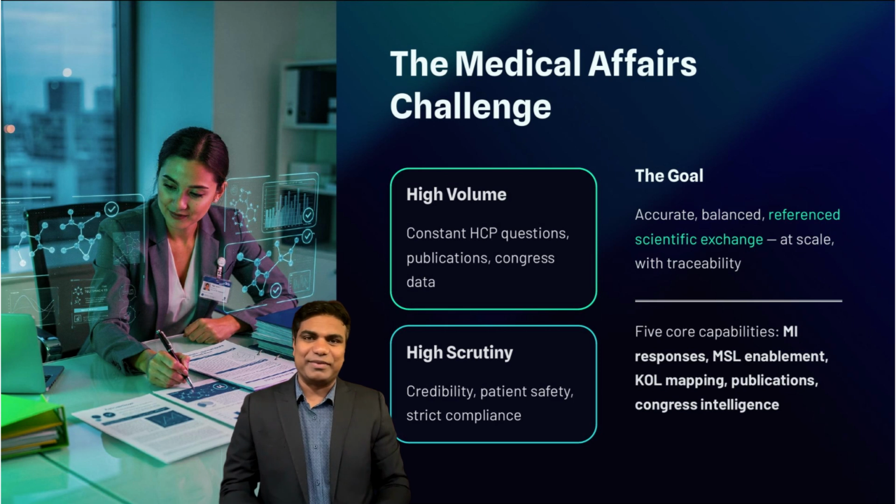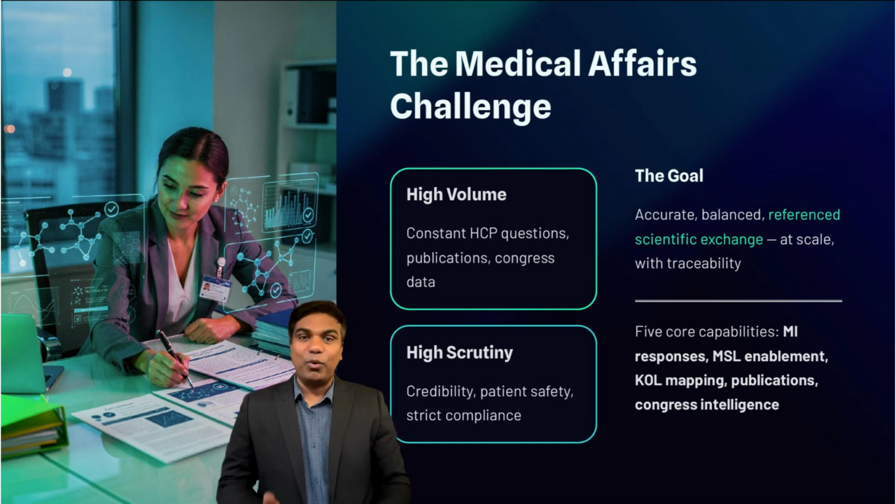This is why generative AI agents are so compelling in medical affairs, and also why they must be designed differently than commercial agents. In medical affairs, the goal is not persuasive messaging. The goal is accurate, balanced, referenced scientific exchange at scale with traceability. When done right, agents reduce time spent searching and formatting and increase time spent on scientific judgment and relationship building. When done wrong, they can introduce subtle errors, blur promotional boundaries, or leak sensitive information.